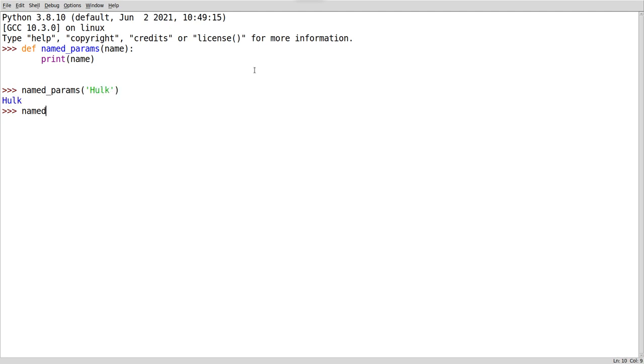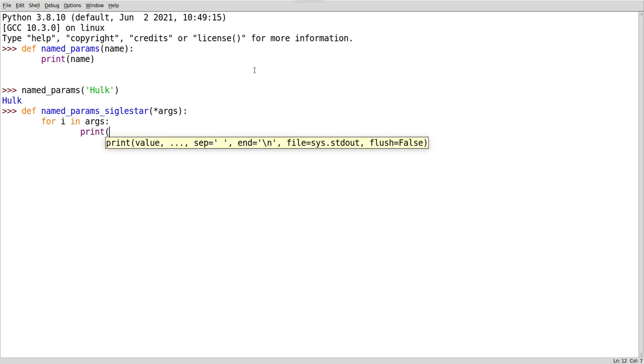Now we have another one called args, arguments. Params def named underscore params, args. I'll say single star, and I am giving here also star args. Now I am giving here for i in args, I am saying print i.